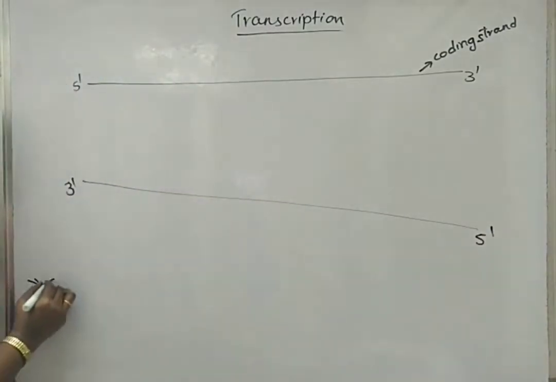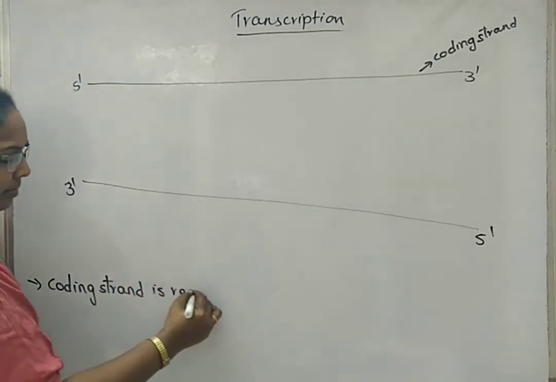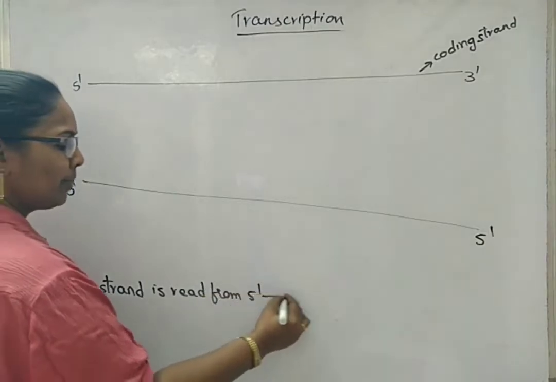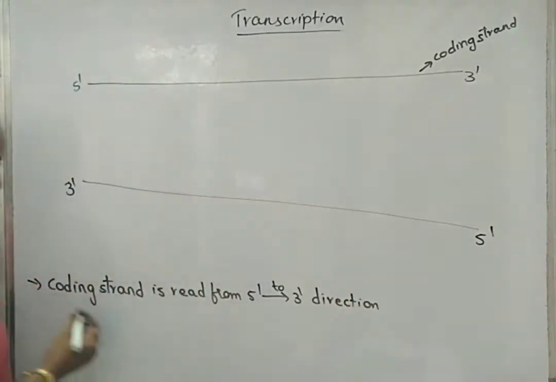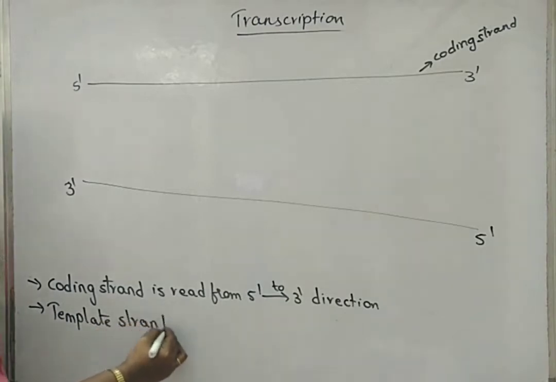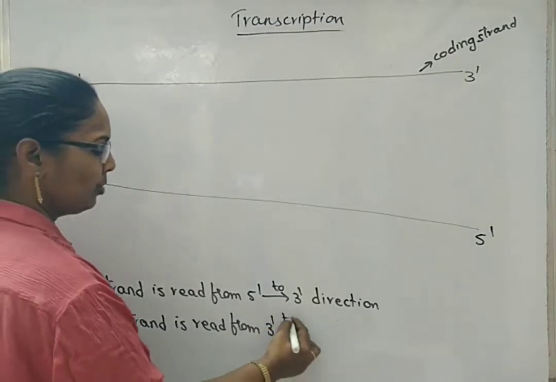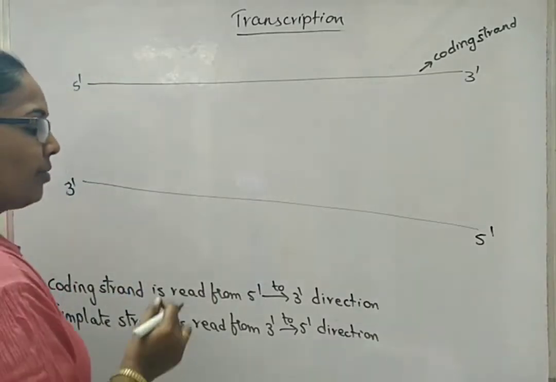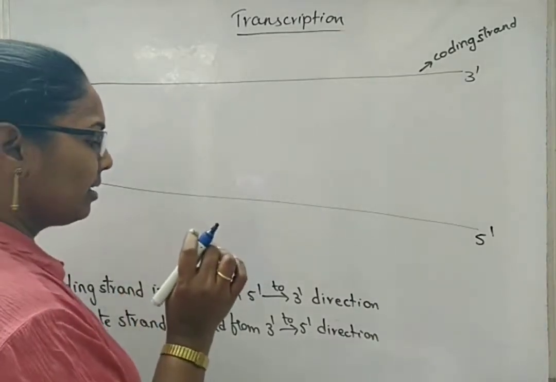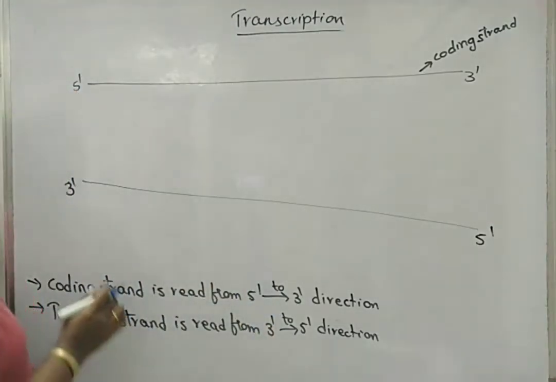You will write one point here: coding strand is read from 5' to 3' direction. Next, template strand is read from 3' to 5' direction. Now, if a question was asked, what type of stream is present on the 5' end of the coding strand, then it will be upstream.